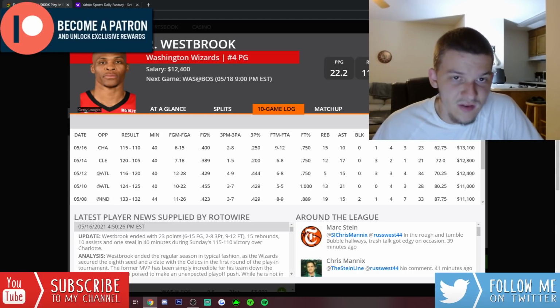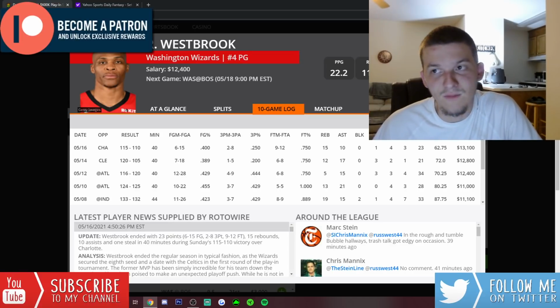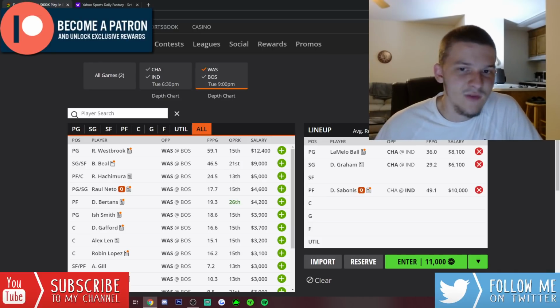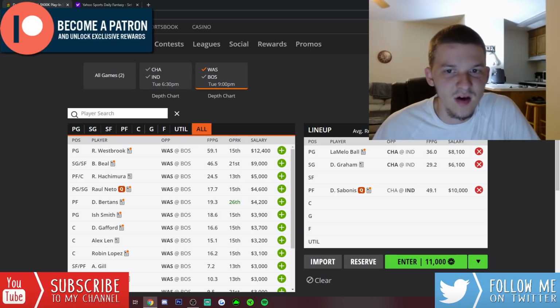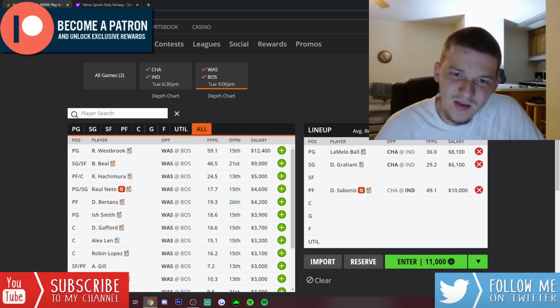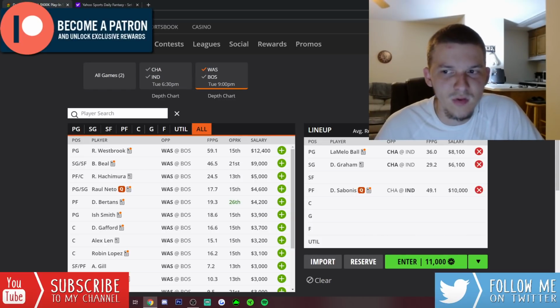It's just, 12,400. That's a lot for Westbrook, especially now that Beal is back. I don't want to say that Westbrook's overpriced, but I think he is priced pretty correctly. If he was like 11K today, he'd be my favorite stud, but given the discount you get dropping down to Sabonis, and given that we don't really have a ton of value, it's going to be tough to pay up for Westbrook. I think I do prefer Sabonis with the savings.